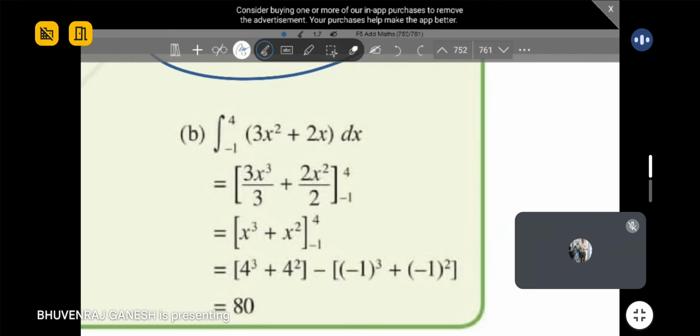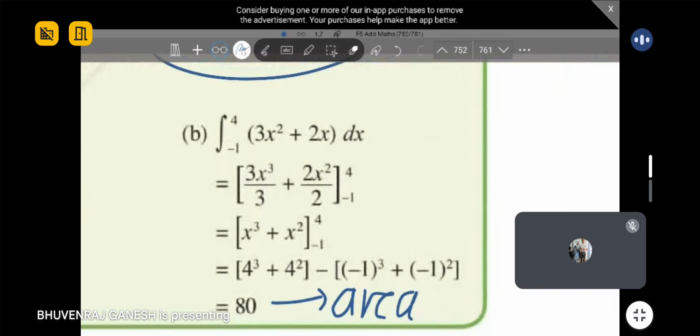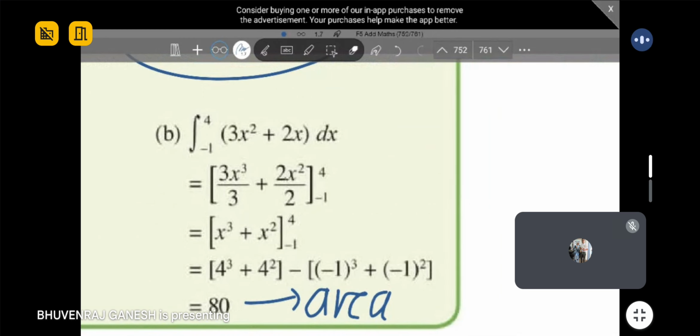Okay, guys, one question for you here. Do I need to write a unit or not for this? Yes or no? Okay, correct. In this case, you no need to write a unit because the question never draws a graph for you and asks you to find the area. This one they're asking to find the value, but behind your mind, you know this value actually represents the area. If the question comes out like this, no need to write a unit because they say find the value, cari nilai. So just leave your answer as 80.